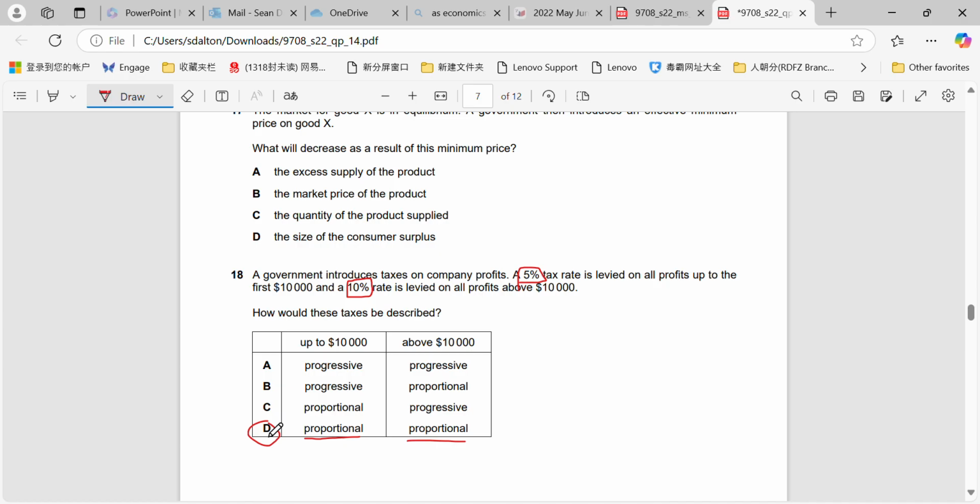Because a person earning 5,000 is still paying the same percentage in tax from their income as a person who's earning 8,000. They're both paying 5%. A person who's earning 20 or 50, they're both paying 5%. So that makes it proportional in nature. Because remember the definition of proportional, progressive, and regressive. It's to do with the percentage that they're paying as their incomes go up or go down. If the percentage they're paying stays the same, then it makes it a proportional tax.